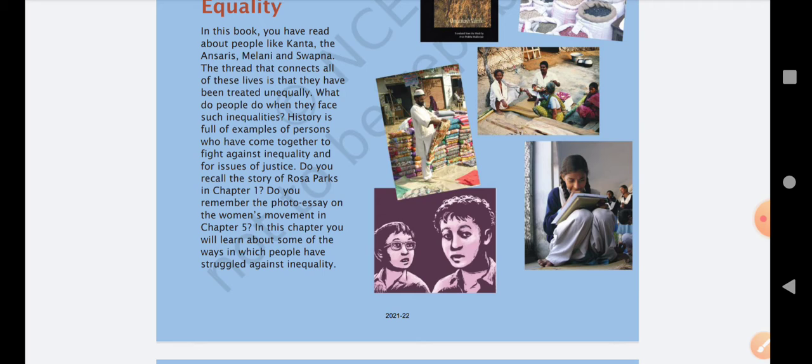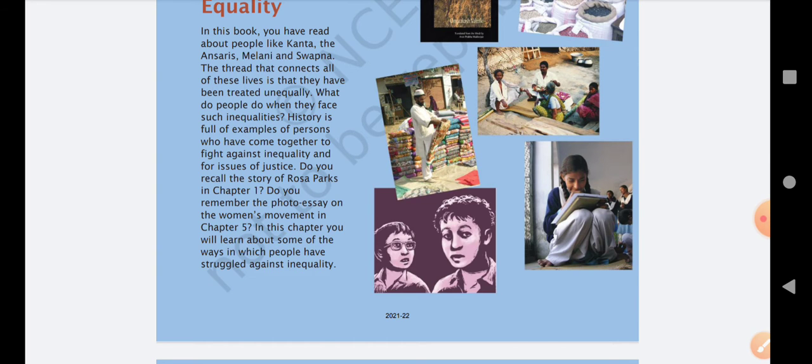In chapter 5, do you remember the photo essay on the women's movement? In chapter 5 you have studied a photo essay that is related to the women's movement. Women were fighting for their rights in the society. In this chapter you will learn about some of the ways in which people have struggled against inequality. In this chapter we are going to study how people fought against the inequalities that are present